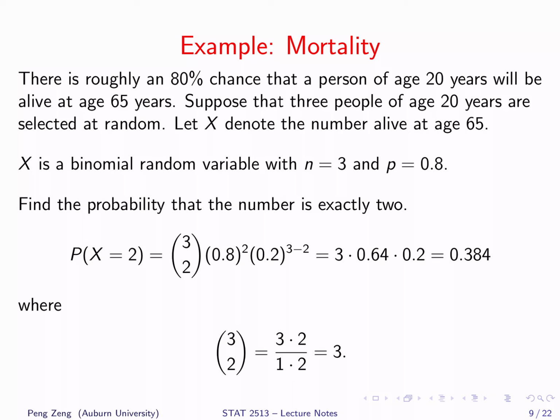The binomial coefficient is 3 choose 2 and its value is 3. If you are not sure, I also include the details in the slide. The binomial coefficient is the ratio of two products. In the numerator, we count down from 3 for two integers. In the denominator, we count up from 1 for two integers. Therefore, the result is 3. Do the math, we get 0.384. The probability that the number is exactly 2 is 0.384.